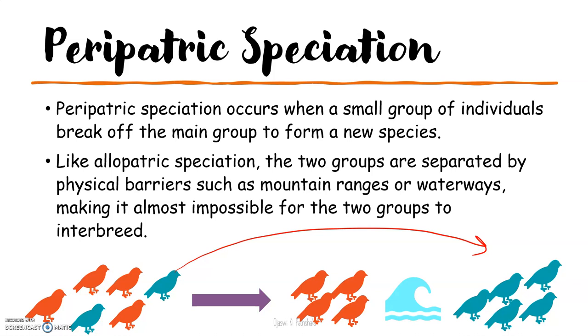So the blue bird started interbreeding, and the population of the bluebird increases. So after a long evolutionary process, what happened? There will be a different species of bluebird and a different species of redbird, right? So this is peripatric speciation. In this, what happened? A small group of individuals breaks off from the main group to form a new species. That is the very important point.